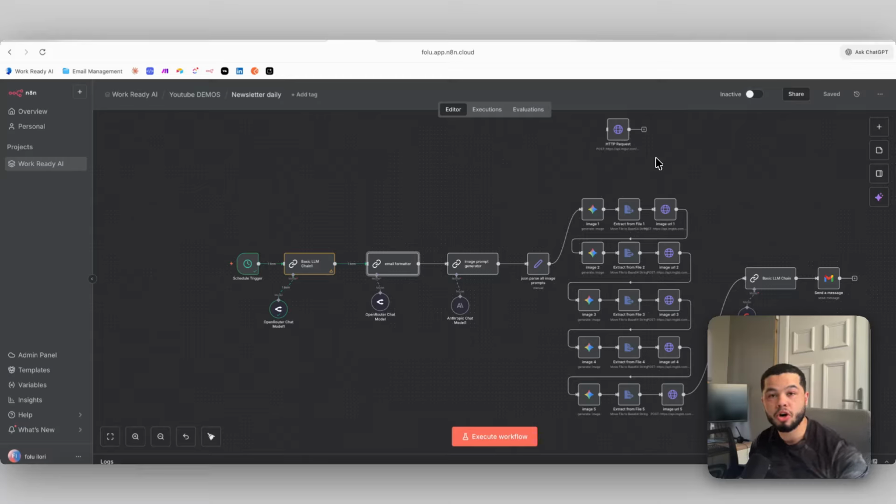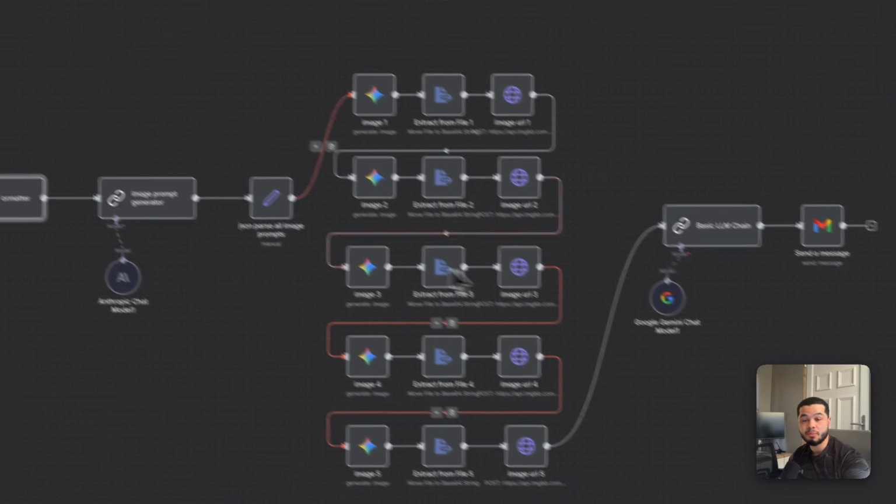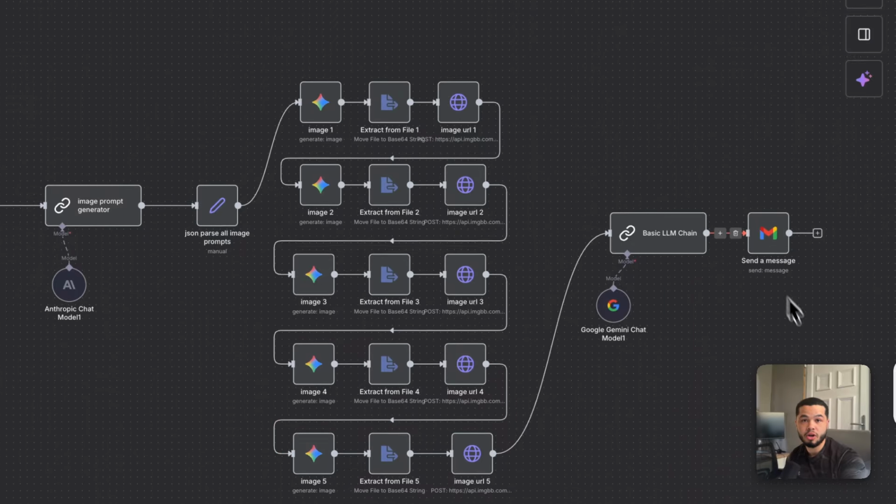One of the cheapest and highest leverage ways for me to book appointments for my AI automation agency is my newsletter. And my newsletter is completely automated. Every morning, this n8n workflow will start, it will do the research with Perplexity, it will format a newsletter, it will create images for the newsletter, and it will send it off to the customer.